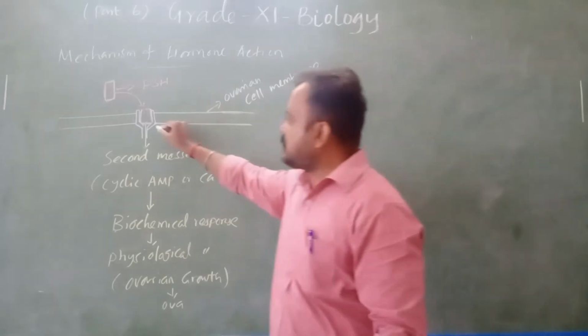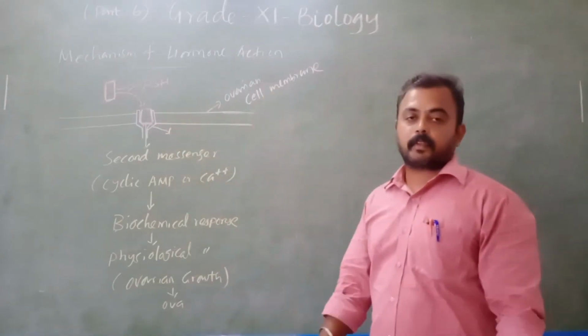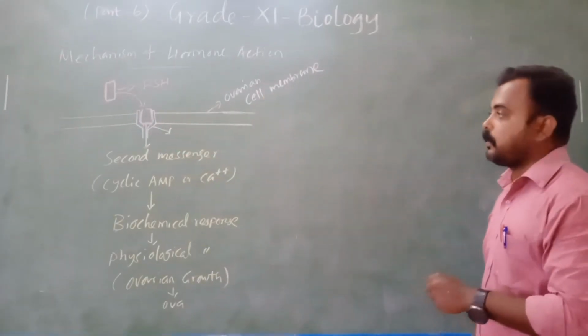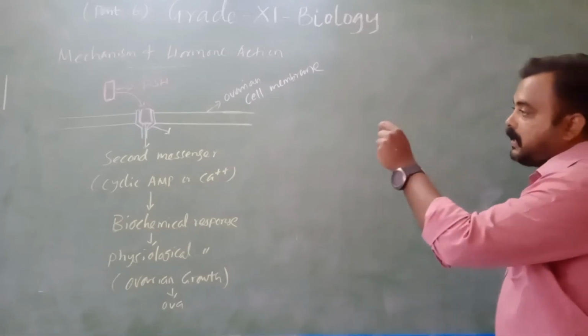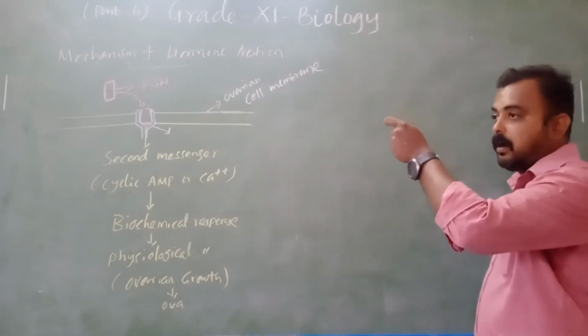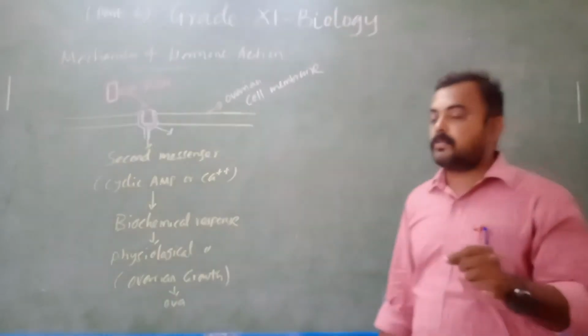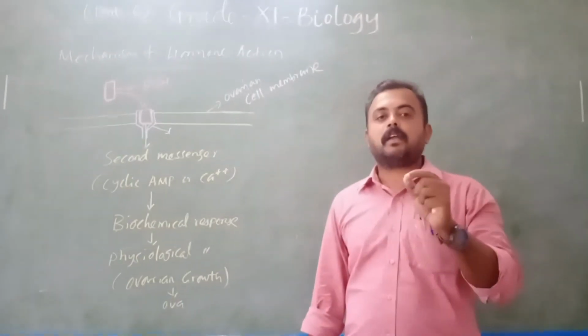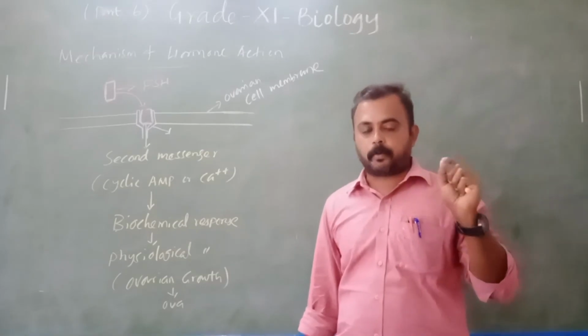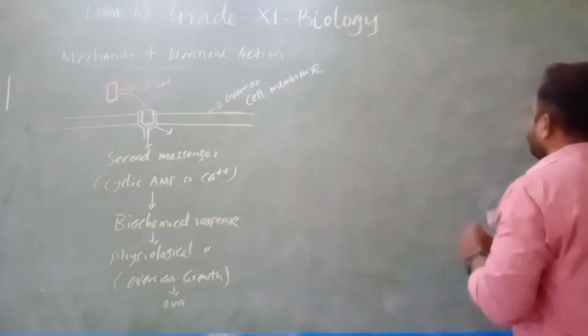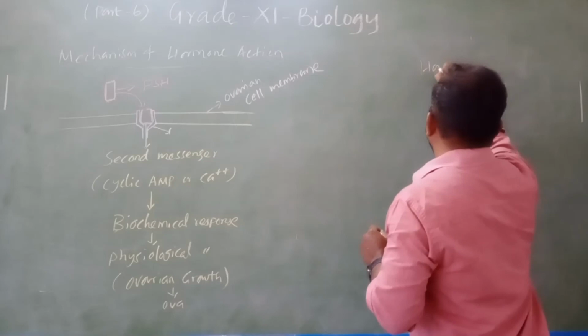Actually the receptors are also protein. That's why they are called hormone receptors. Most hormones are made up of protein. Only steroid hormones are not made up of protein. The next one: four types of hormones are present